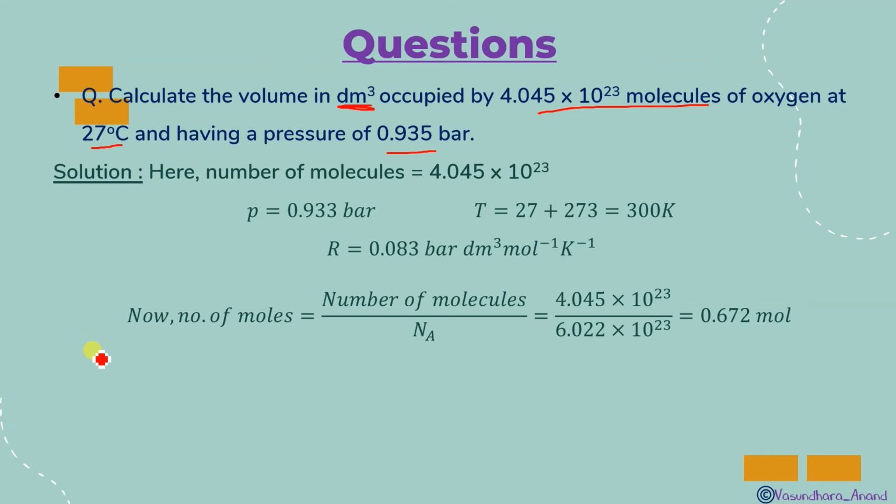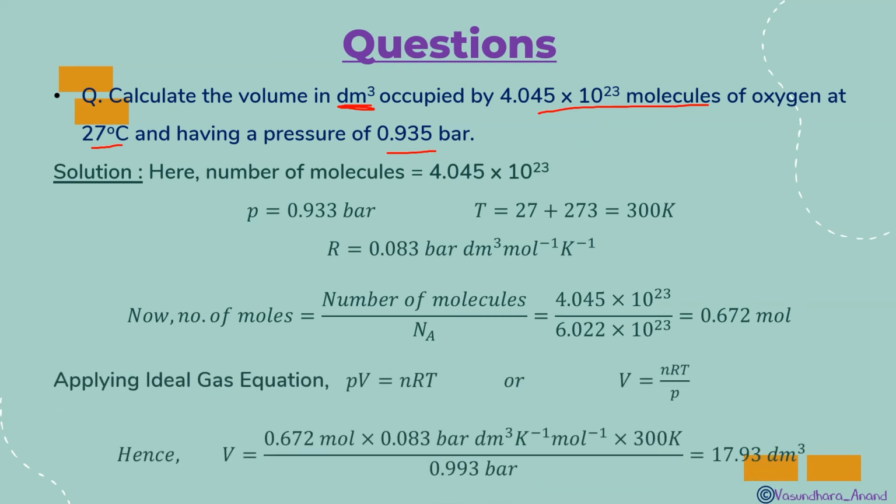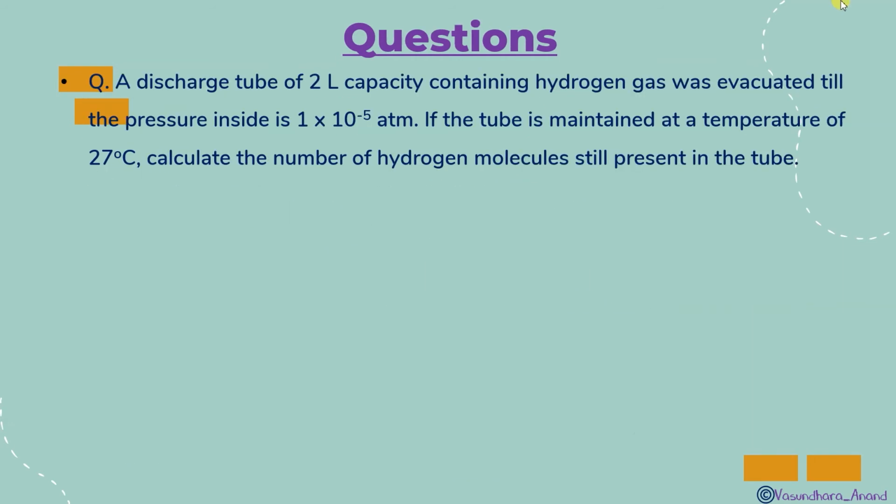So use that formula and I got the number of moles as 0.672 mole. Now use PV is equal to nRT. Pressure is given, 0.933 bar. Volume you have to find. n is equal to 0.672. The R value is given, and the T value you got. Just put this in and you get the answer. That will be 17.93 decimeter cube. Clear? Okay. Now the next question is: